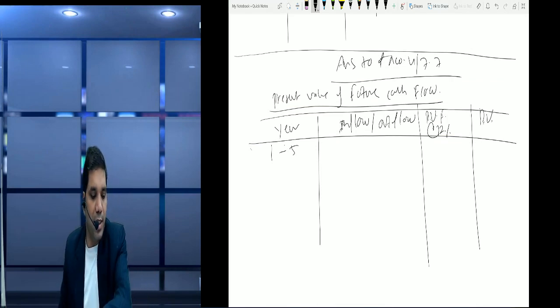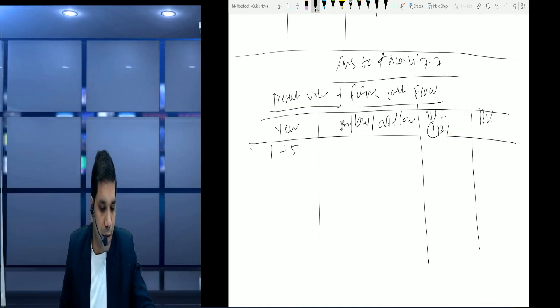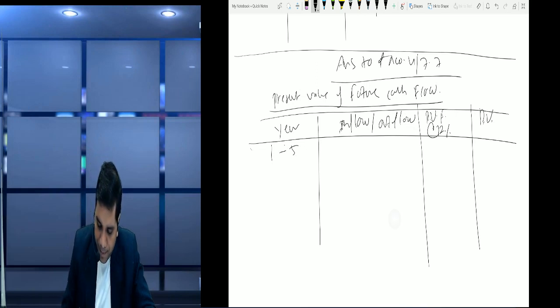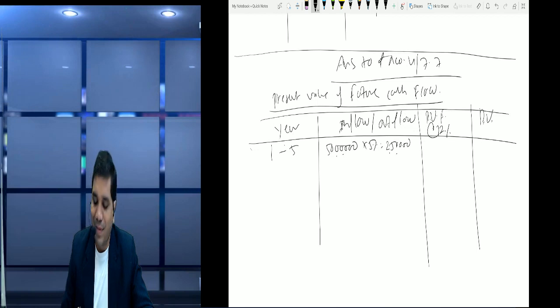We charge the interest on the 50 lakh at the rate of 5%. So 50 lakh at 5% gives 2,50,000 per annum interest. And what is the discount factor at the rate of 12% for 5 years, 1 to 5? Please calculate.